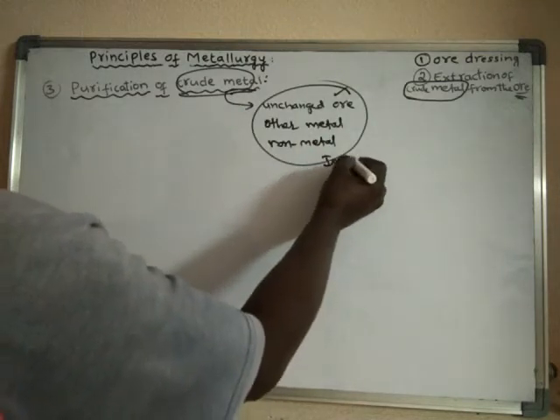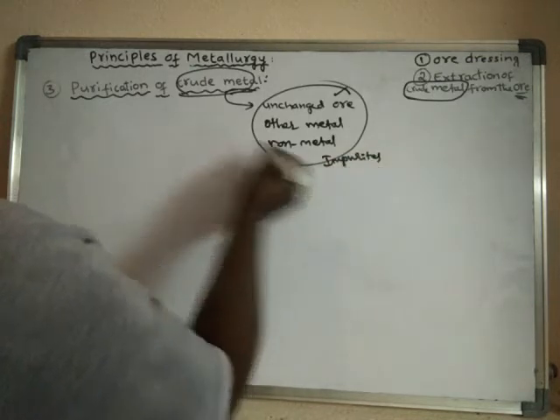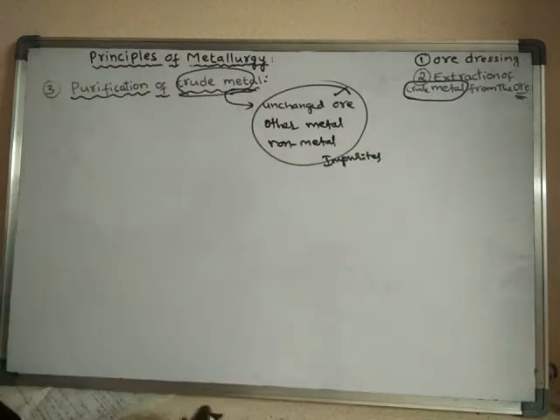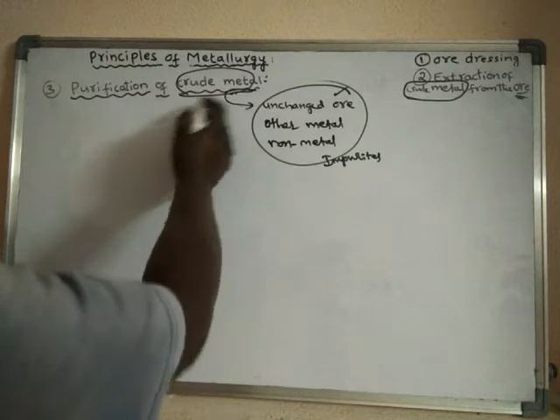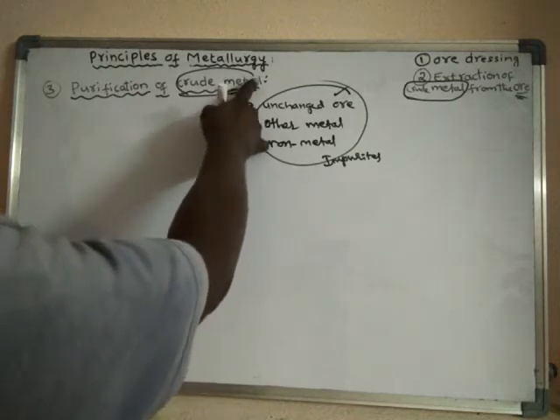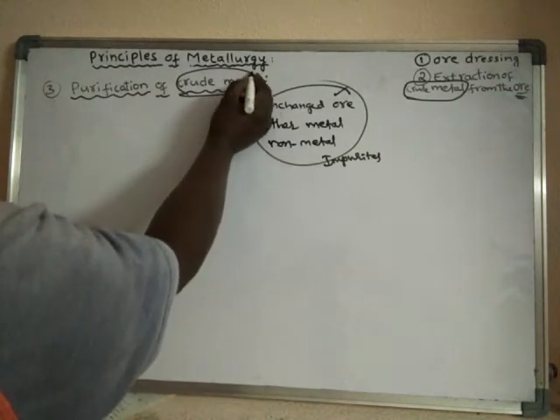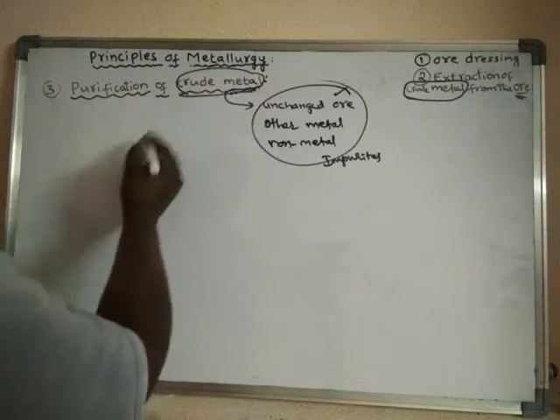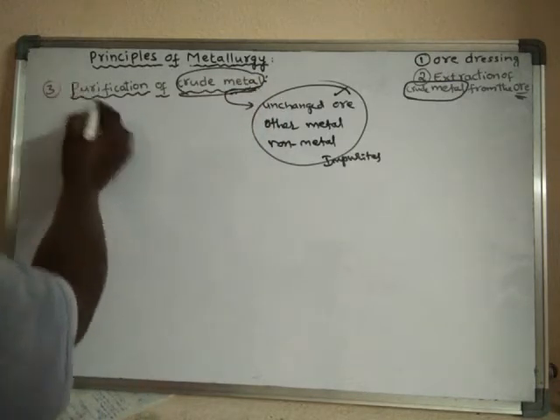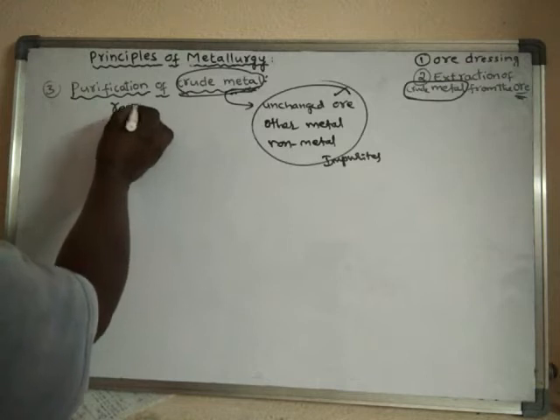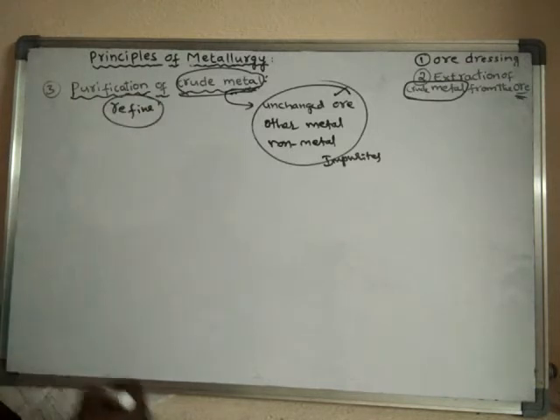These are some of the impurities present with the metal. Hence that metal is not a pure metal, it is called a crude metal. So now we have to purify, we have to refine, or else refine the crude metal into pure metal.